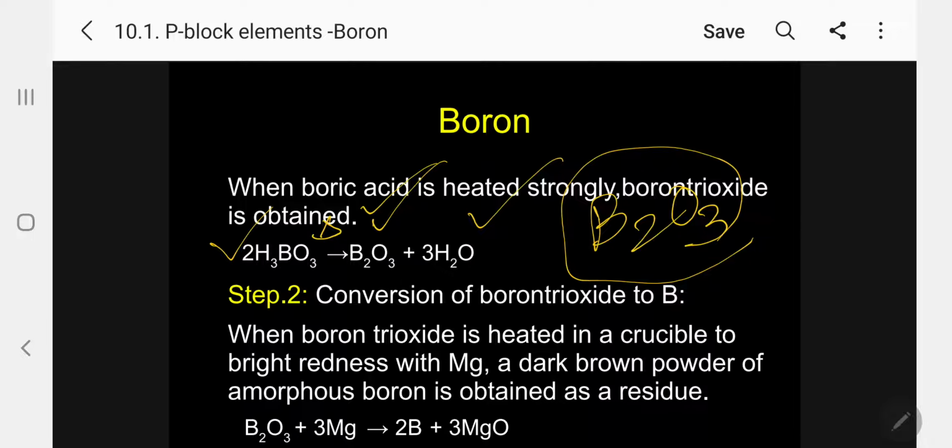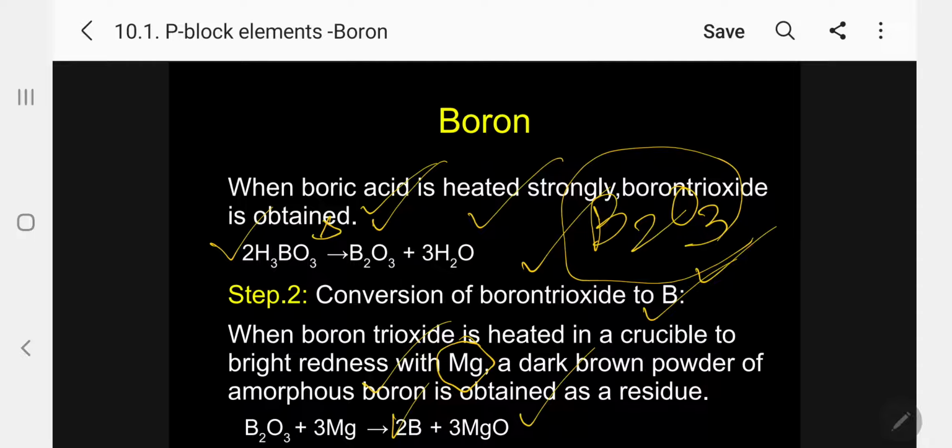Step 2, conversion of boron trioxide to boron. So what do we have to do now? When boron trioxide is heated in a crucible to bright redness with magnesium, a powerful reducing agent, more positive, a dark brown powder of amorphous boron is obtained as a residue. Magnesium oxide is displaced out. So this is the second step. We are getting 2 moles of boron.